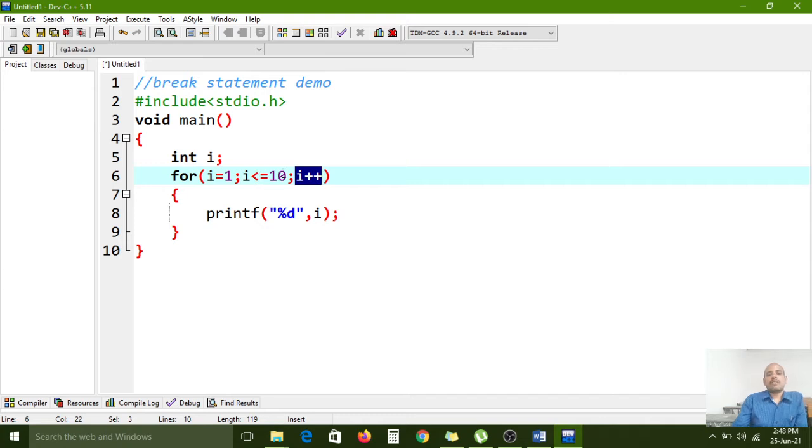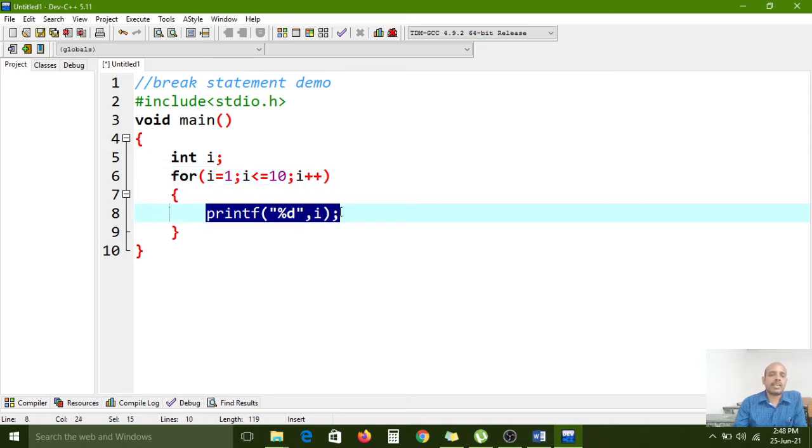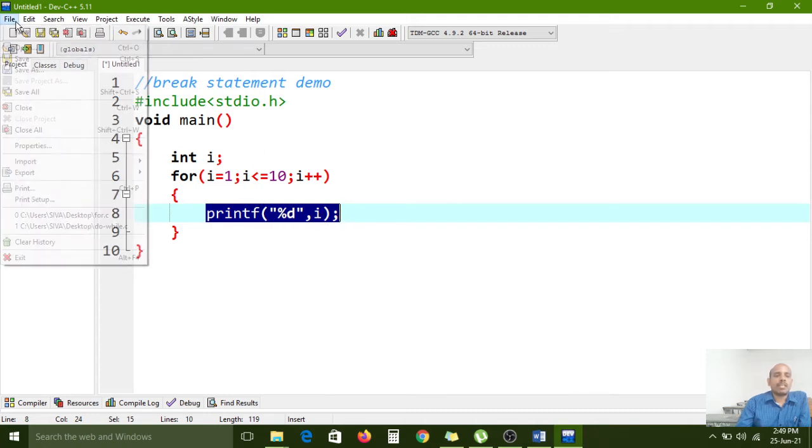So 2 less than or equal to 10, the condition is also true. Again the control enters inside, and the second time also it is executed. Again the control goes to the increment, and then checks the condition: i is updated with 3 now, so 3 less than or equal to 10. Like that it will do 10 iterations, and for each iteration the i value will print: 1, 2, 3, 4, 5, like that. So now I am saving this file.